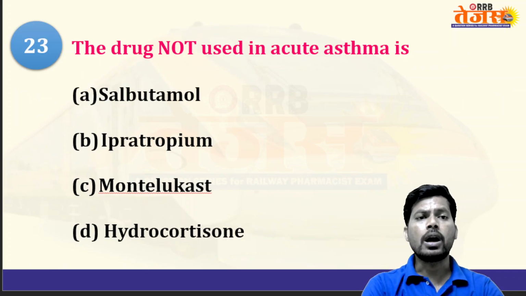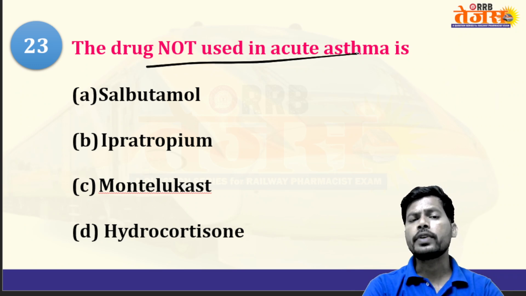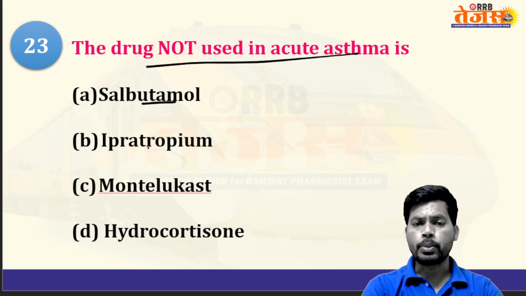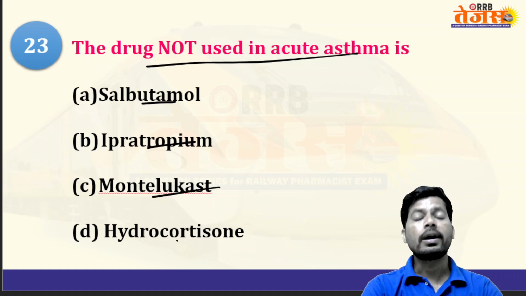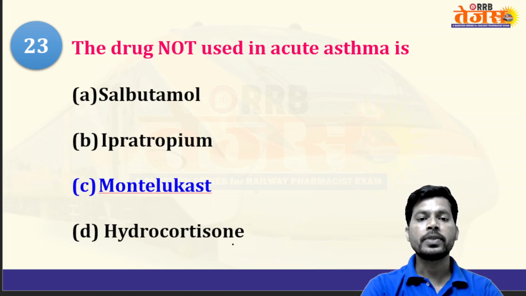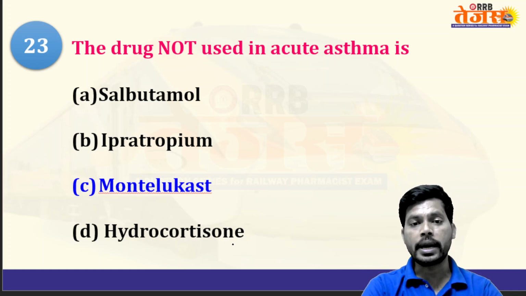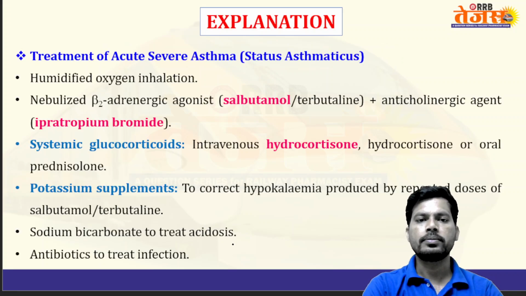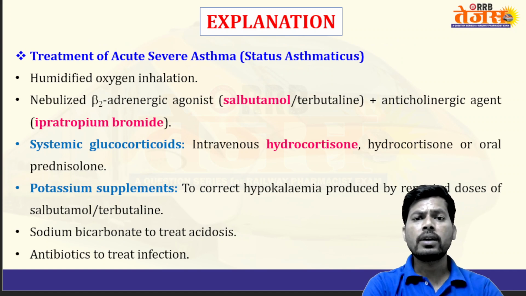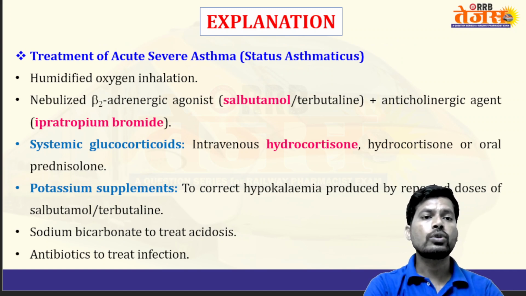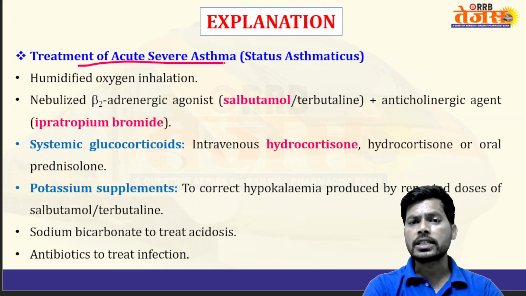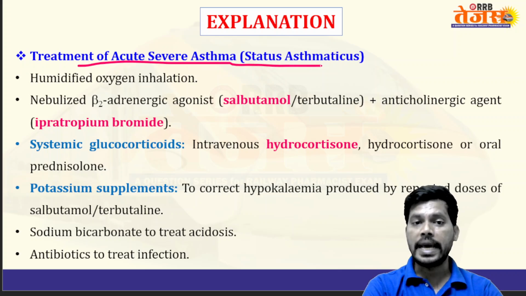Next, the drug not used in treatment of acute asthma: salbutamol, ipratropium, montelukast, hydrocortisone. The answer is montelukast. Montelukast is a cysteinyl leukotriene receptor antagonist. It is not a drug of choice for treatment of acute asthma. Now, treatment of acute severe asthma, also known as status asthmaticus.